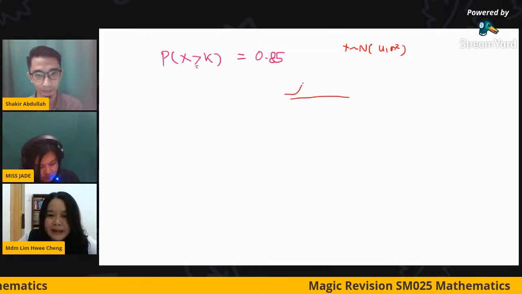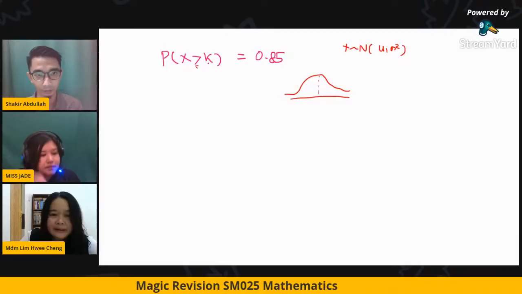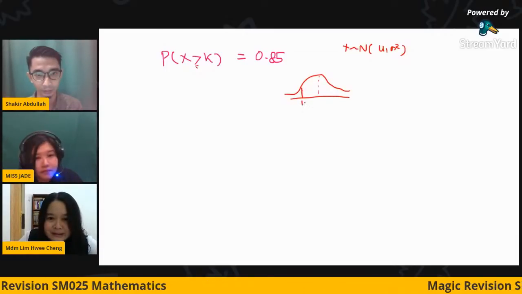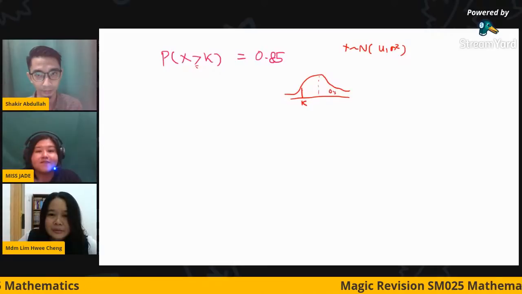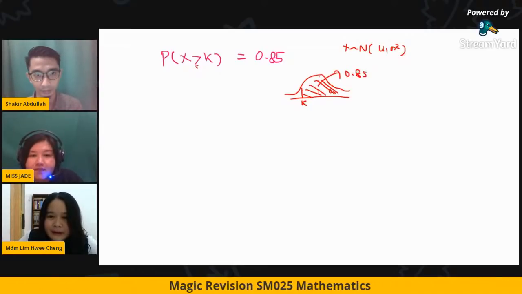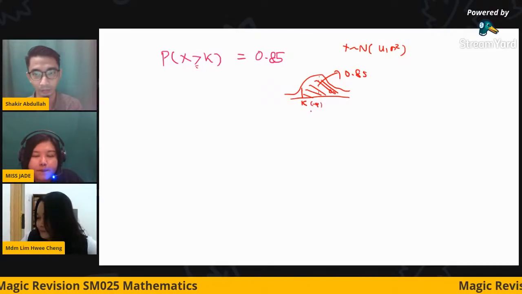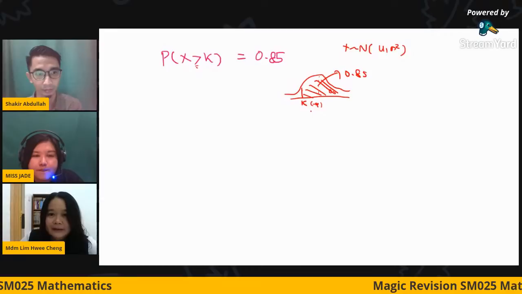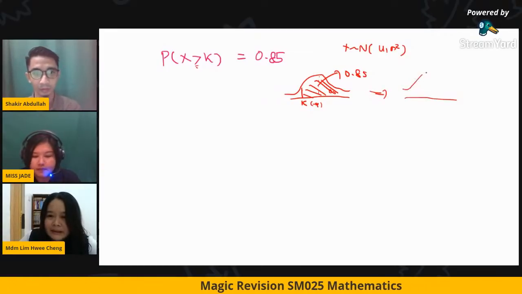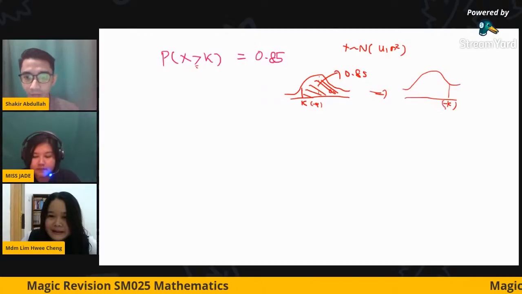Okay, so we know that at one bell, so we have total is 1, right? Okay, greater than K. So if the sign is still greater, definitely your K is here. Because this is 0.5, right? So the total here is 0.85. So that means that actually the K is the value of negative. It is a value of negative. Okay, so I have to convert. This one becomes this way round. The K, so I have to put a negative sign here.